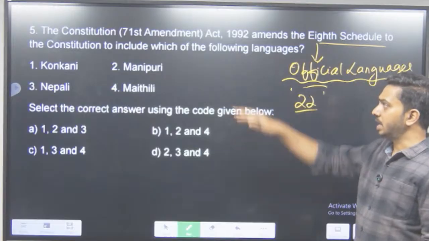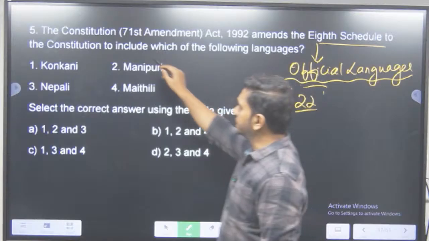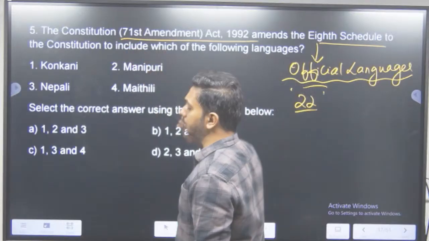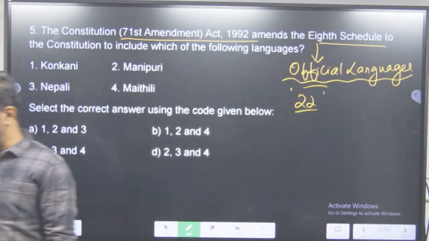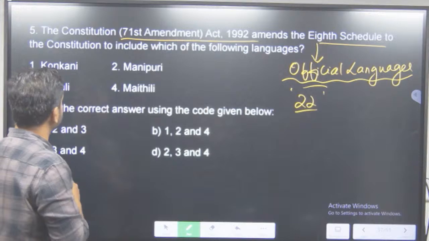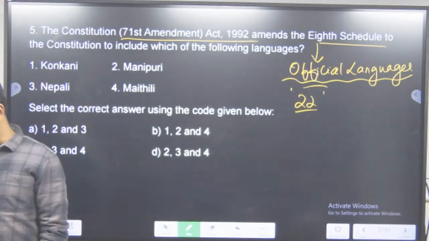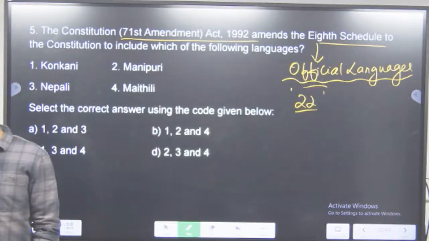And we have been adding a lot of them through the Constitution Amendment Acts. So in the 71st Constitution Amendment Act 1992, how many did we actually add there? Did we add Konkani? Did we add Manipuri? Did we add Nepali? Did we add Maithili? Yes, please. Online students.